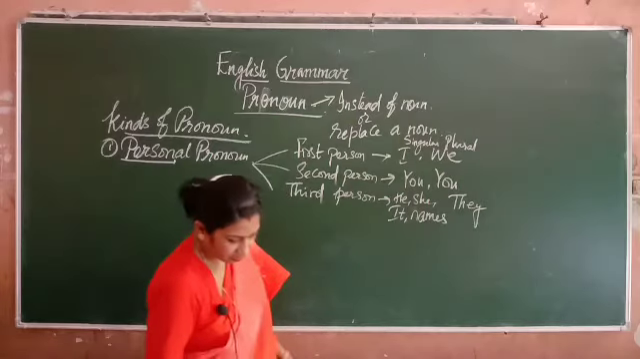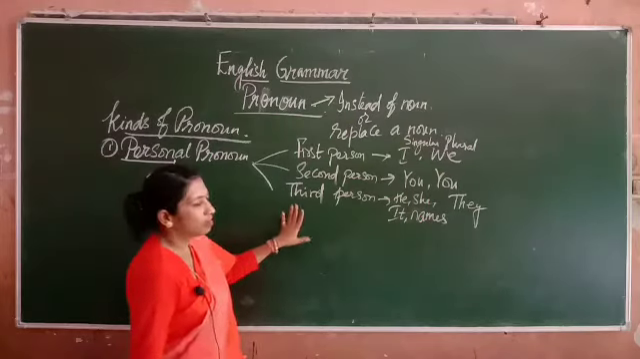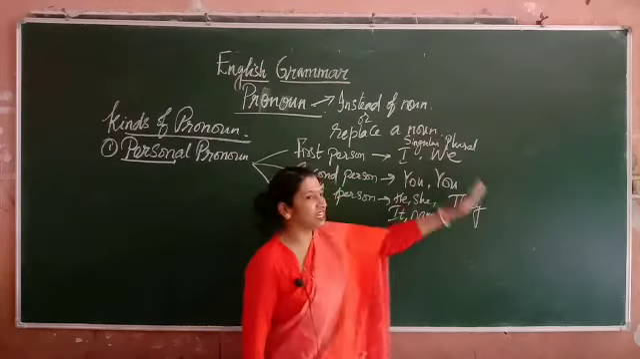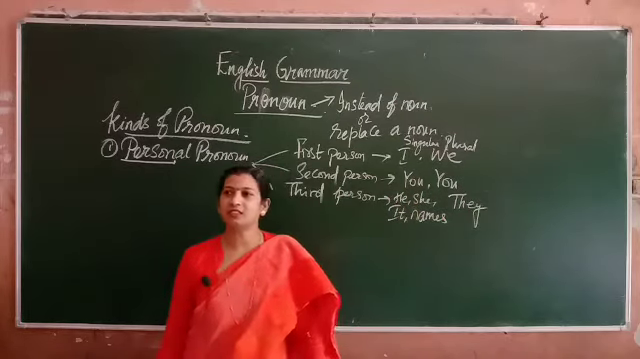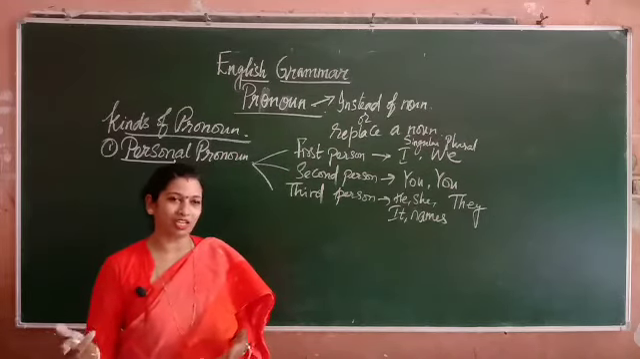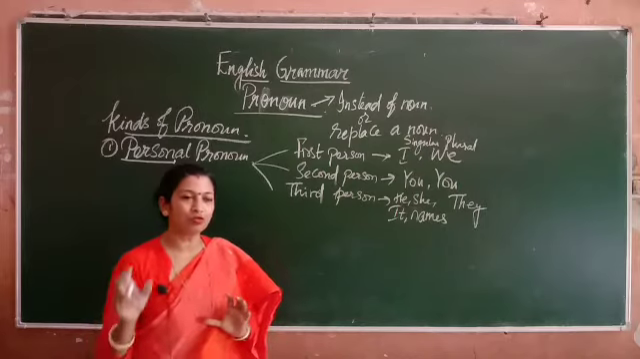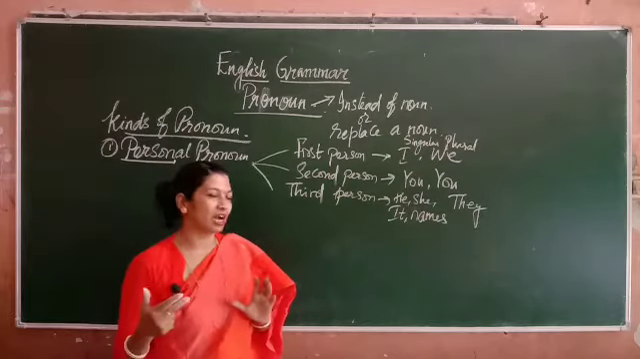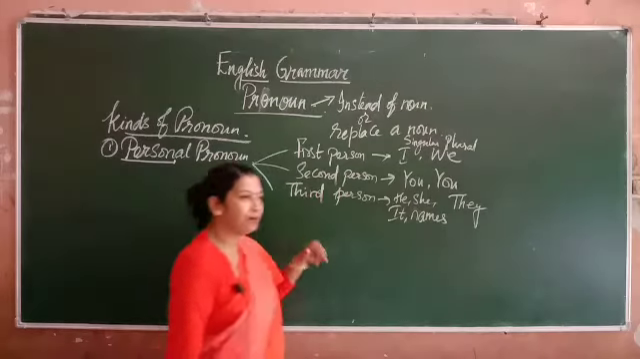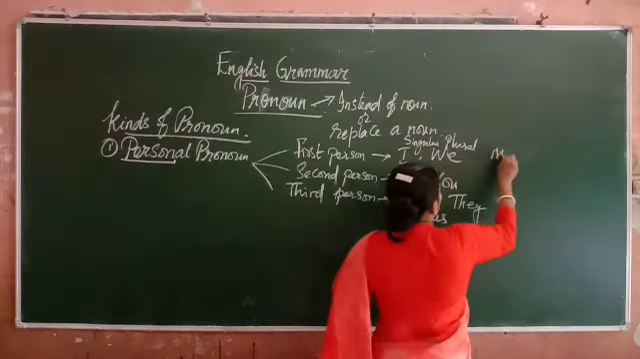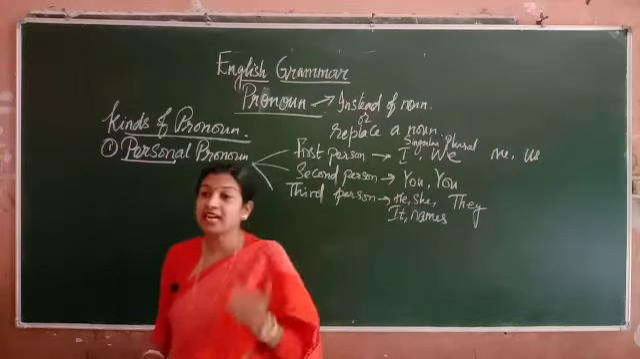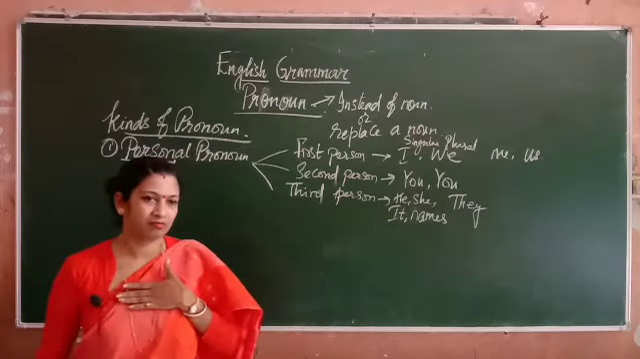So this is nominative. Now, apart from nominative, these are the accusative. Accusation means to blame somebody or to claim somebody, both. To accuse somebody. For example, here I becomes me in singular, and we will become us.